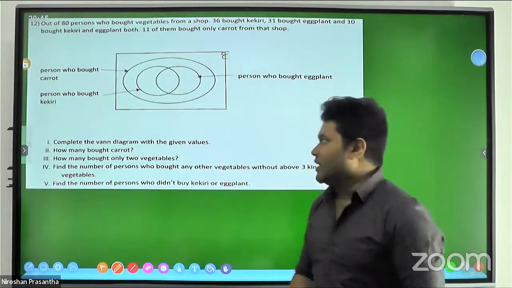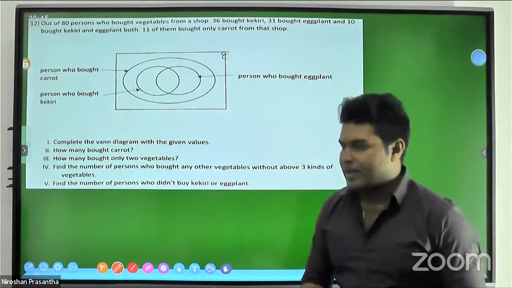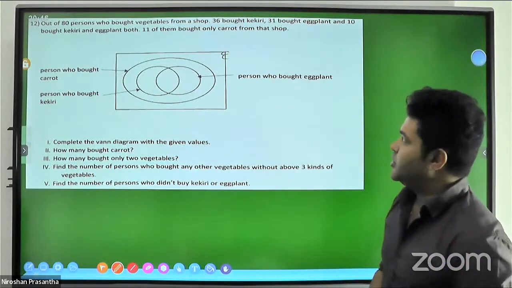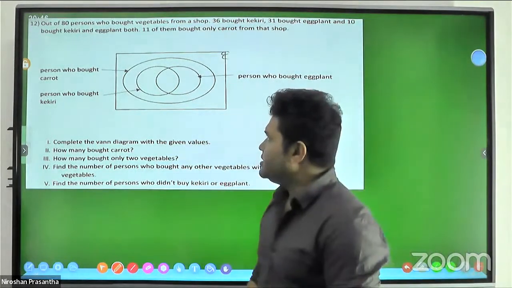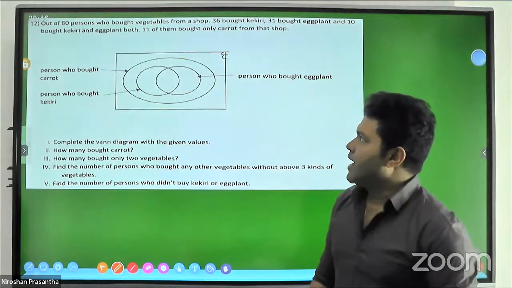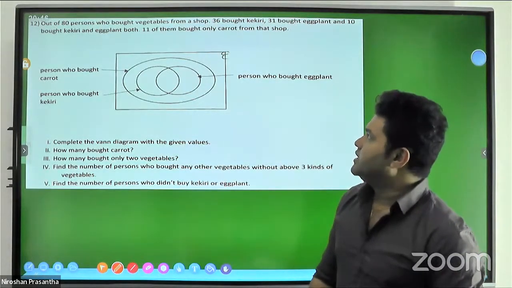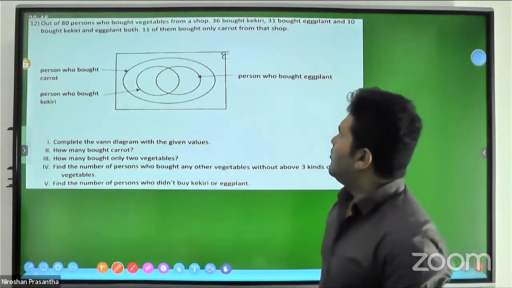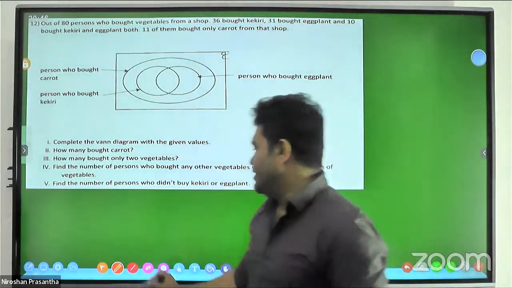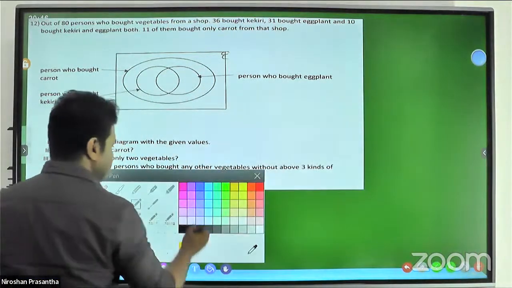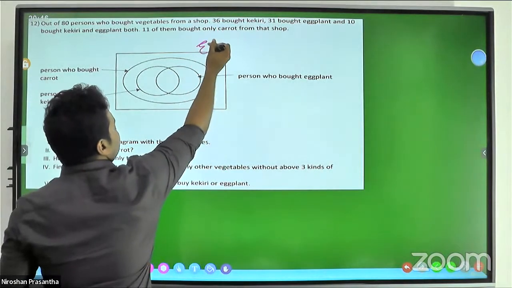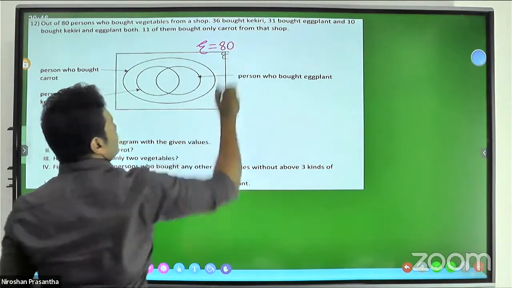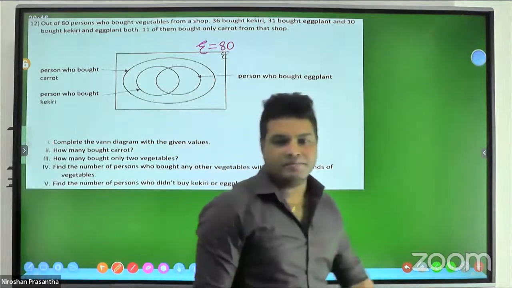Okay, now we will start the discussion of your paper from question number 12. I think I selected the first set problem. See here: out of 80 persons who bought vegetables from a shop, we have to denote the 80 persons. You can mark it 80.